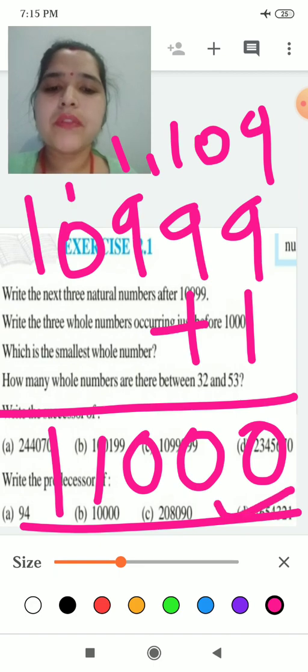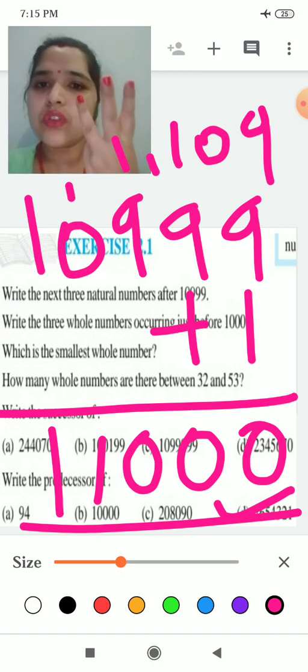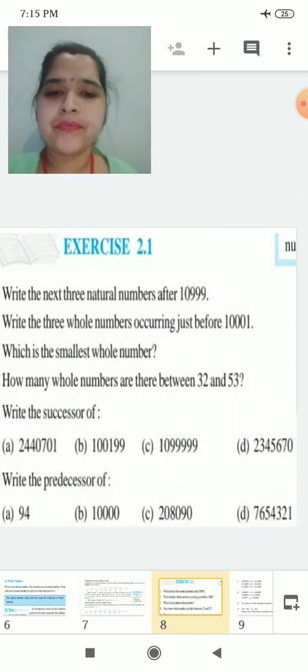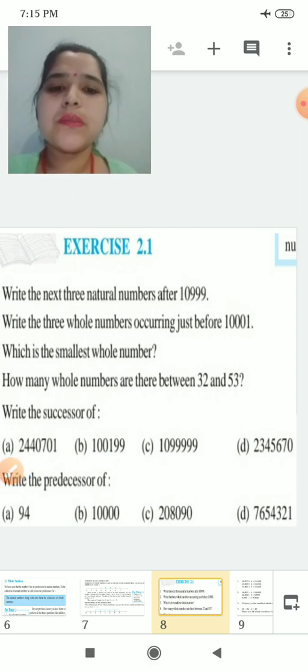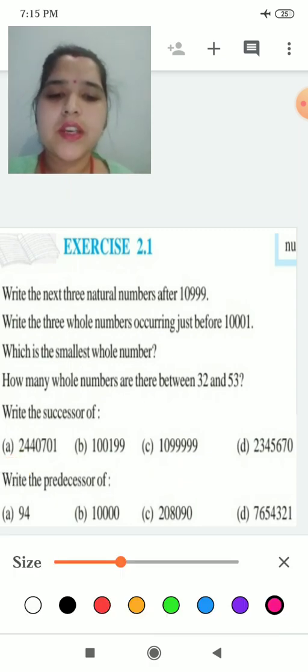Again in this number we will add 1. We will get the next natural number. Again we will add 1, then we will get the next natural number. We will get 3 natural numbers in the same way. Yes. Next is, write 3 whole numbers occurring just before this number. Yes, it is saying before.